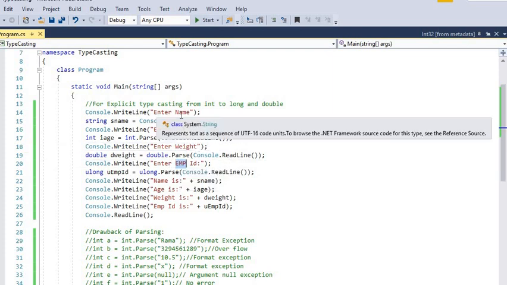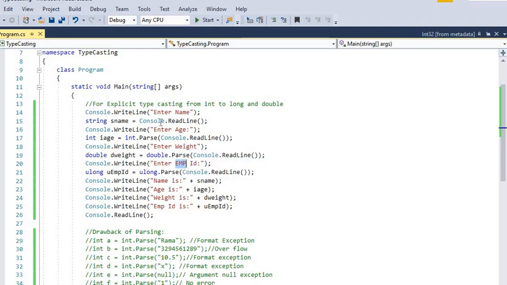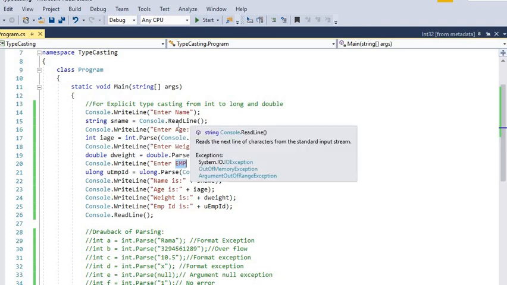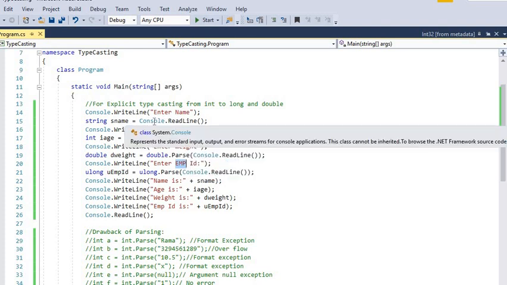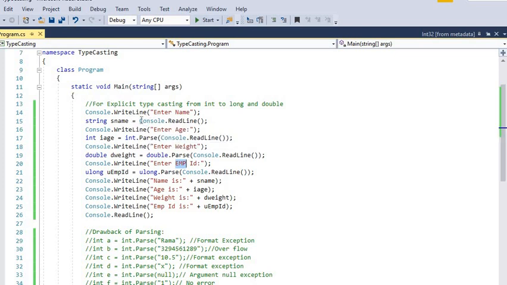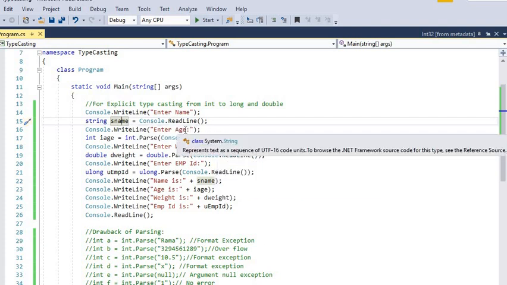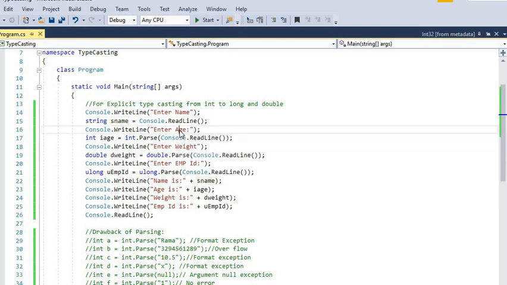After the name is entered, using the Console.ReadLine method we read the entered string and assign it to a string variable. The second input is age, which is mostly numeric, an int data type.